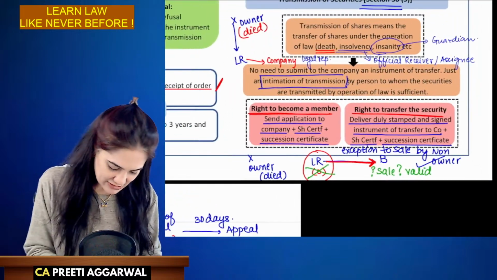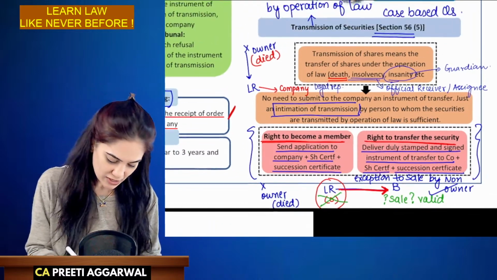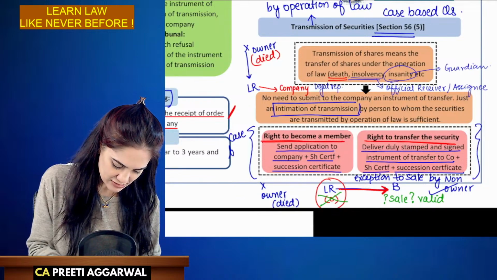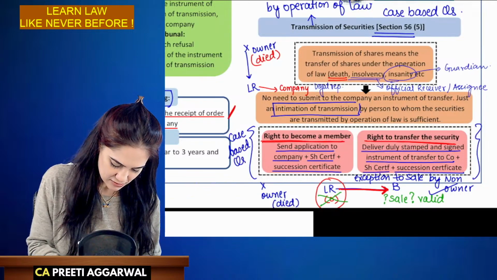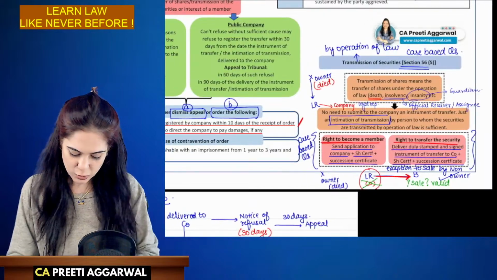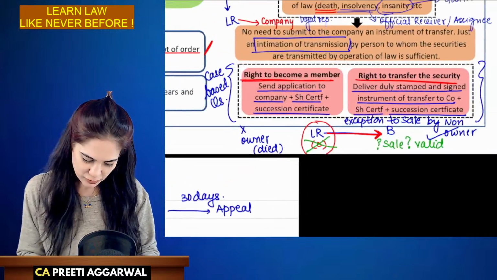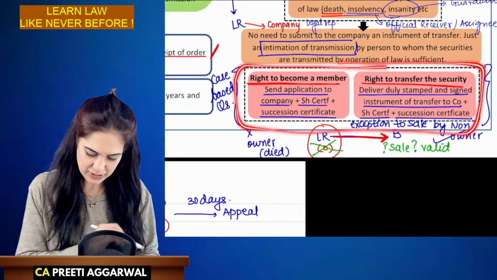Is this important for exam? Yes, this part is important for case-based questions. All right. So what I have highlighted, this part, this is very important for exam. All this is asked in the exam. This part.